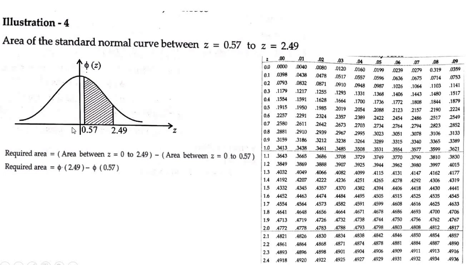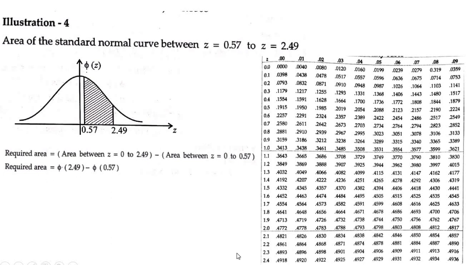Before explaining the result, I've explained an example, and this is according to that example. So the required result is, if this is Z2 and this is Z1, the area of Z equal to 0 to Z2 minus the area of Z equal to 0 to Z1. The area of Z2 is 2.49, which is phi of 2.49, minus the area of Z equal to 0 to Z1, which is Z equal to 0 to 0.57. So the area between Z equal to 0 to 0.57 is phi of 0.57.